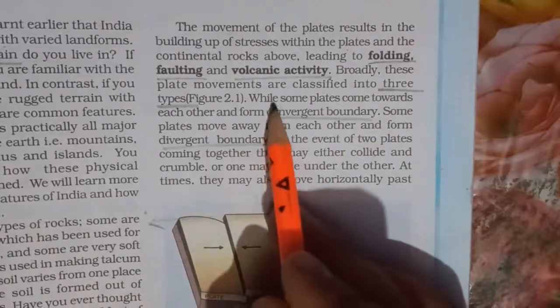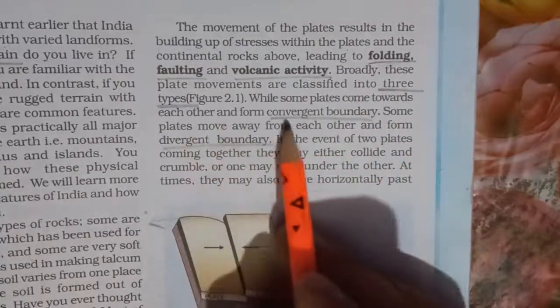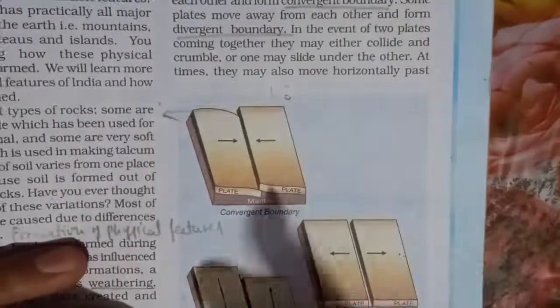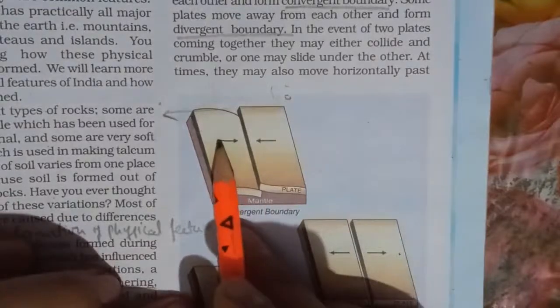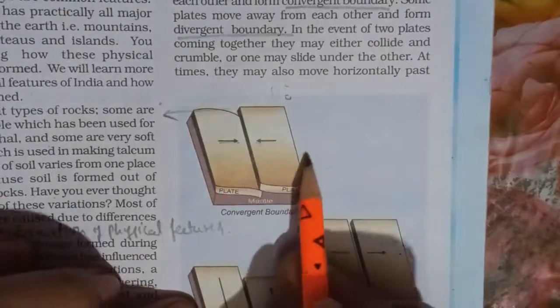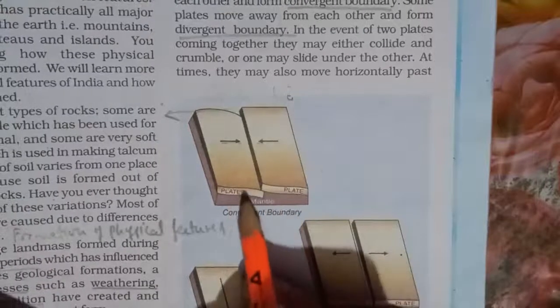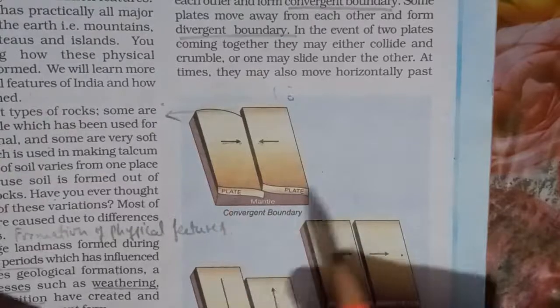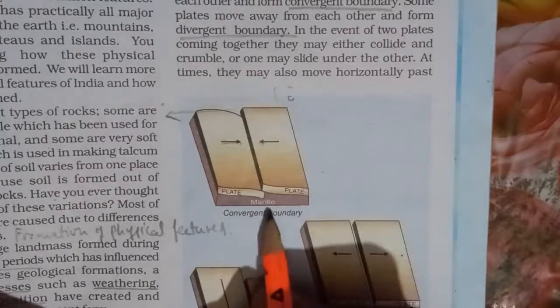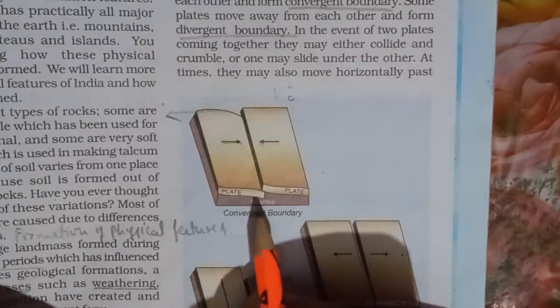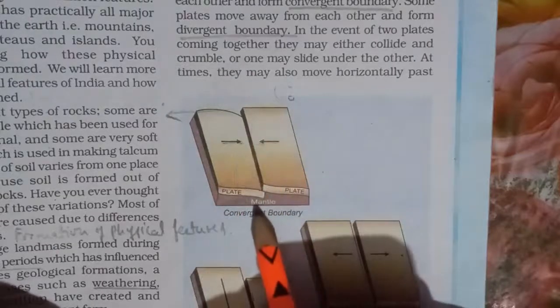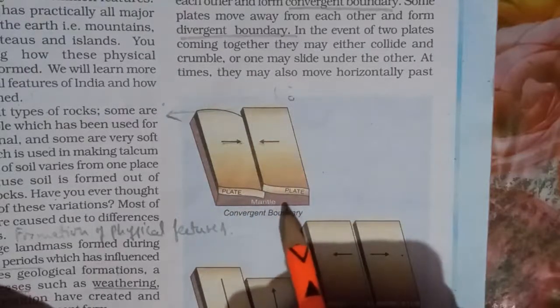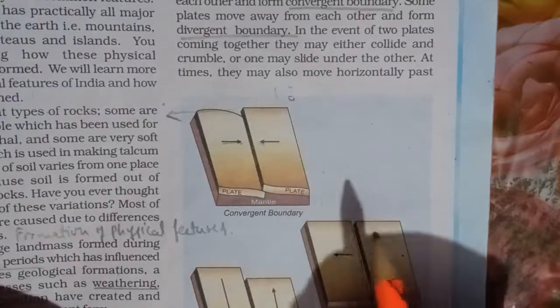The first one is when some plates come together towards each other and form a convergent boundary. First one is the convergent boundary. These are 2 plates moving towards each other. This is the plate, and these plates are floating on the mantle, which we also call semi-liquid molten magma. It is believed and has been proved by various theories that our plates, that is the continental regions, are floating on the mantle, and this mantle is made out of semi liquid molten magma.